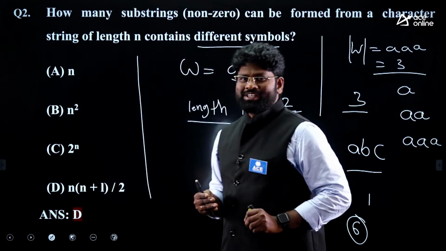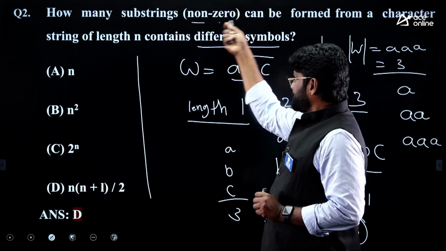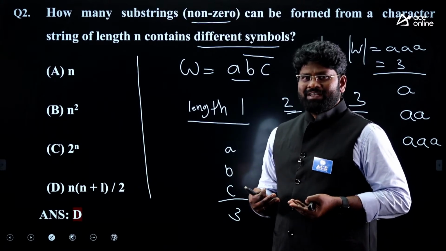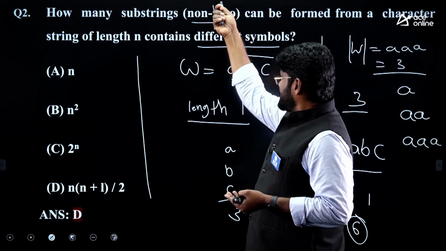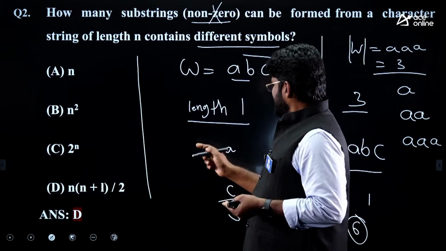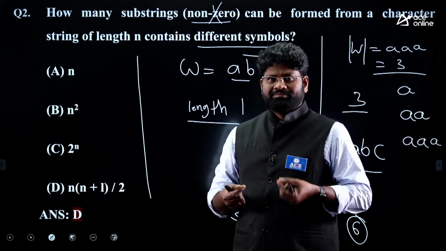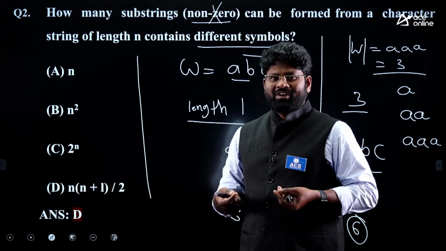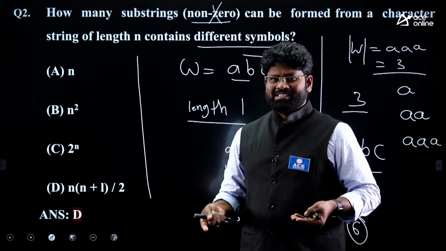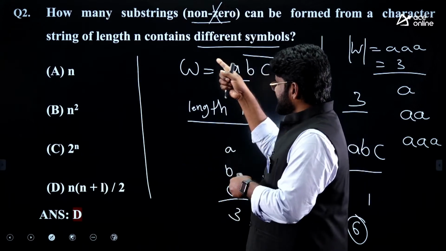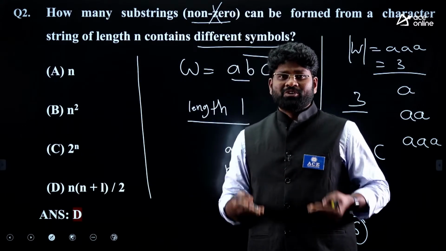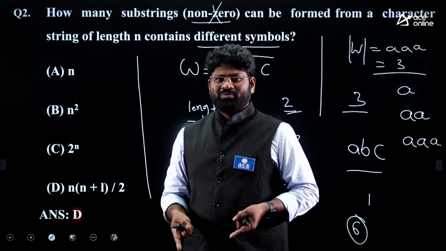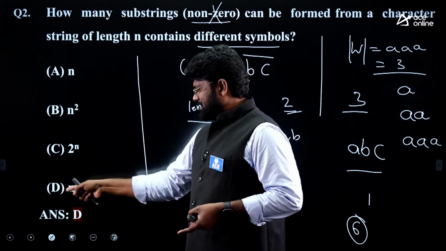Another point you should also notice here. Just look at this, non-zero. Usually our count always starts from the epsilon. If this word is not used in the problem statement, you would start your numbering from length 0. It's epsilon, right? It would be the epsilon first. After that length 1, after that length 2, length 3, all of them will come like this, right? So the question itself clearly mentions that you should take non-zero lengths. So that's the reason you are getting this answer as D, which is n into n plus 1 by 2. So the right answer you got here is D.